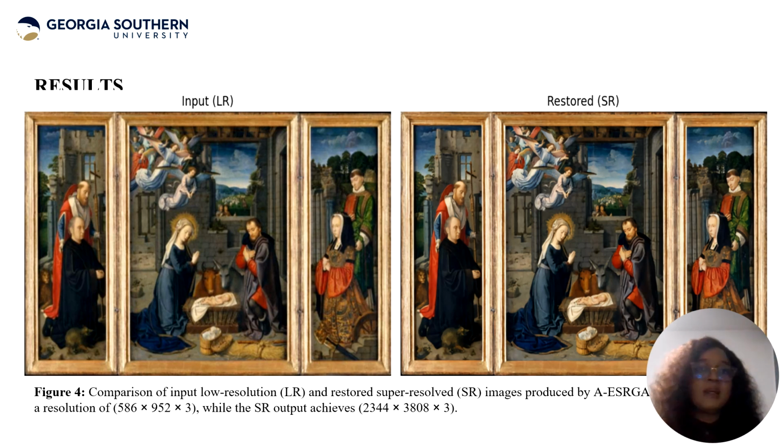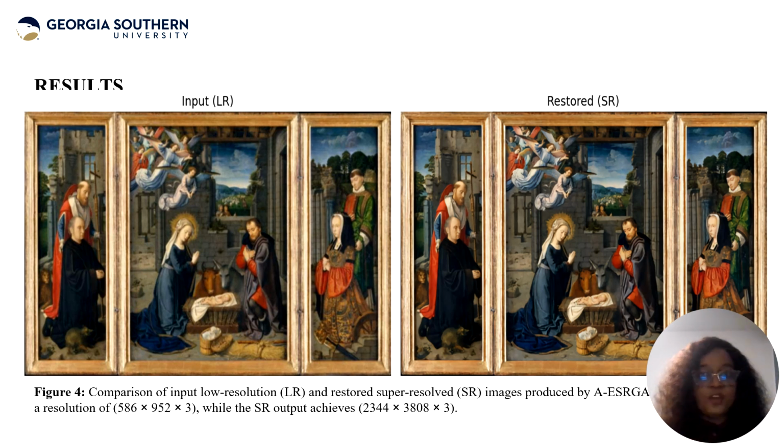So this slide illustrates the output quality difference between the low resolution input and the super resolved image generated by the AESRGAN. It's a comparative visualization. It highlights the enhancement that was achieved through our framework.